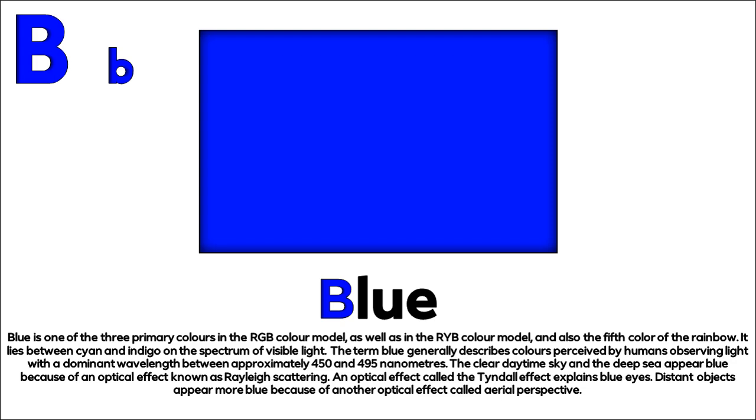The clear daytime sky and the deep sea appear blue because of an optical effect known as Rayleigh scattering. An optical effect called the Tyndall effect explains blue eyes. Distant objects appear more blue because of another optical effect called aerial perspective.